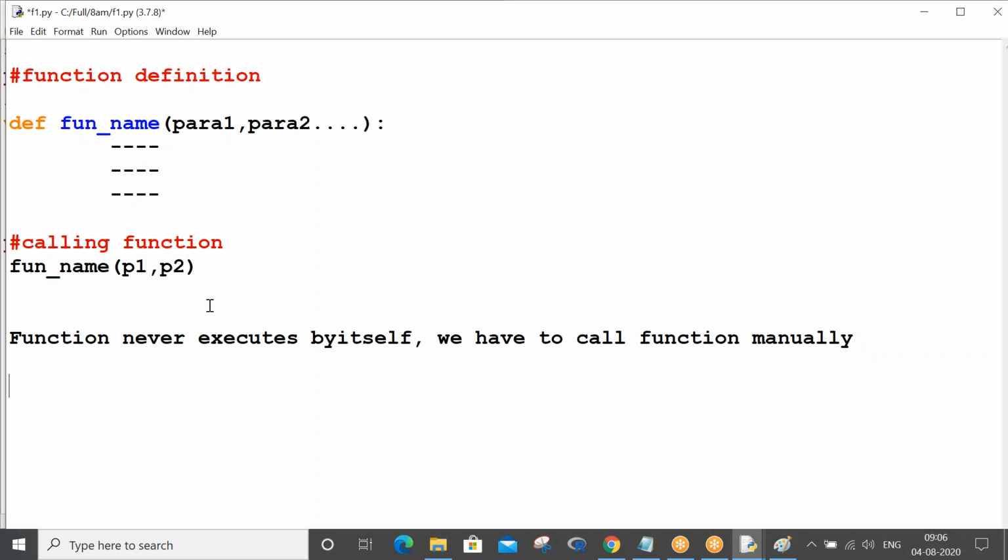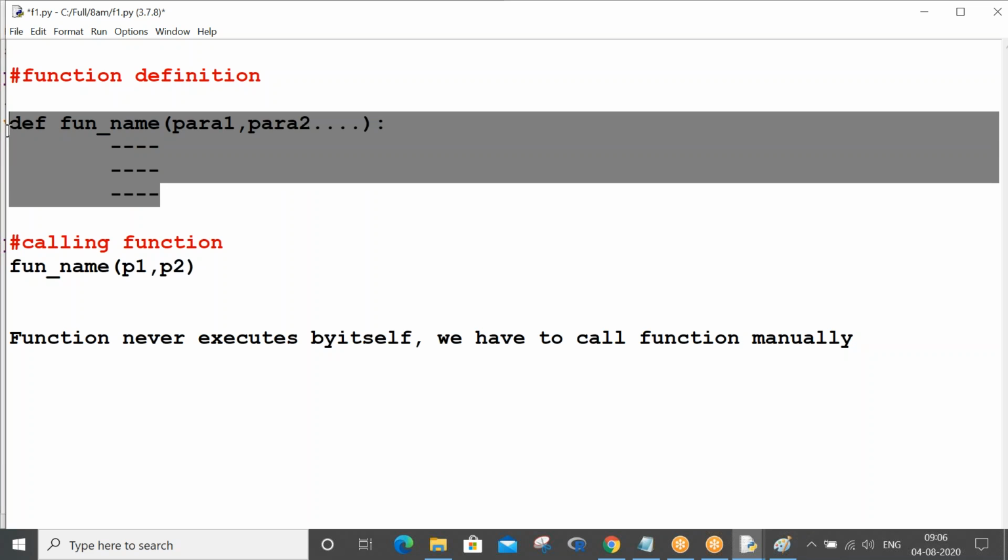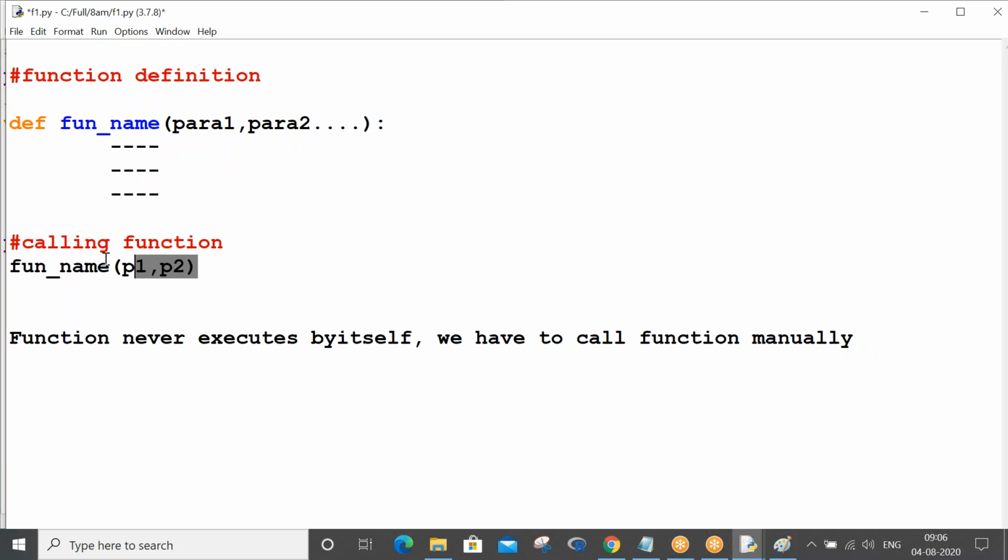So see, purchasing a Benz car is like writing a function. When you purchase the Benz car, do you think it will drive automatically? No, right? You have to sit in it and drive it yourself. Am I right or wrong? So that's how it is. Just defining a function does not make any sense, it will not get executed at any point in time. You have to call it, then only your function gets executed. So let us write only one sample function for today, and then we will close our session.